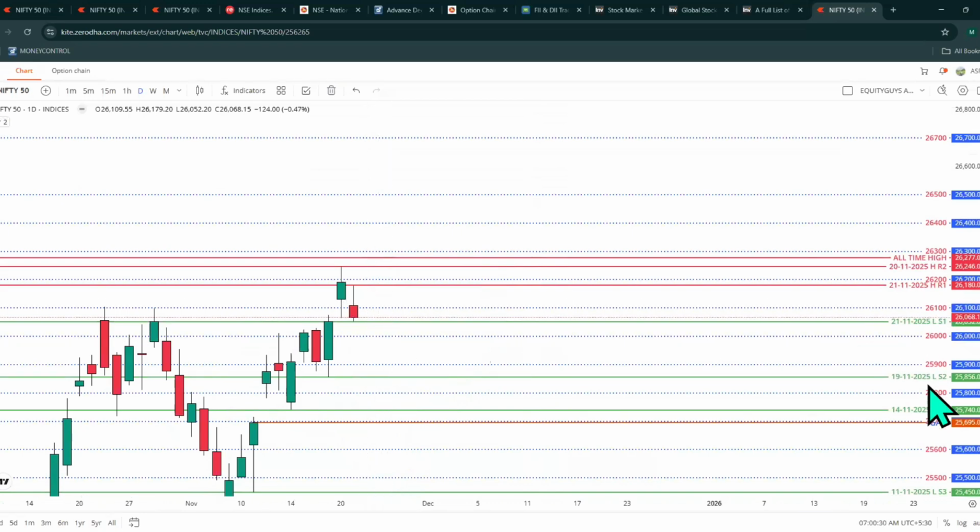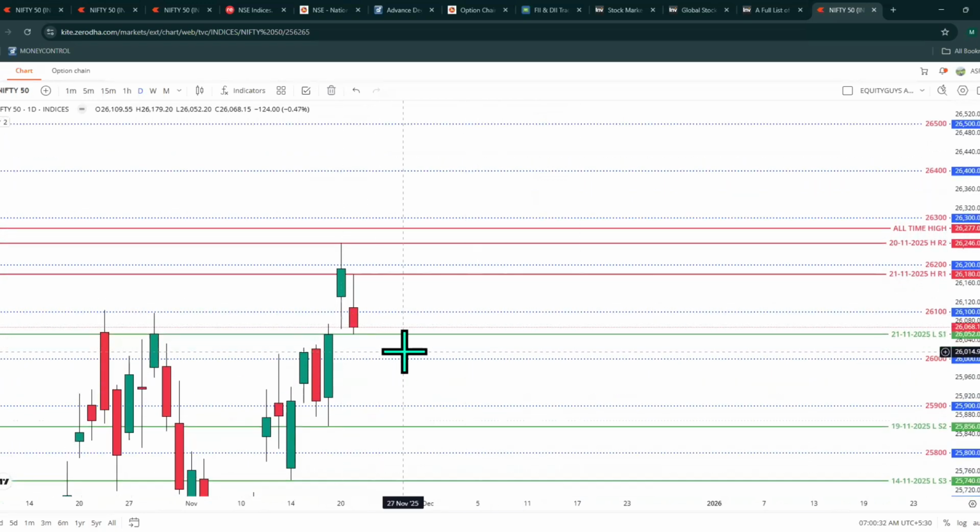Please remember this zone, 26,052 and 26,000 to 26,100. You can mark this as an important support zone. The market can come down in the beginning because the data is indicating bearish. Then it can take support and bounce back. But remember, the market is in a bullish pattern, so we are expecting a bullish kind of recovery at the end of the day.